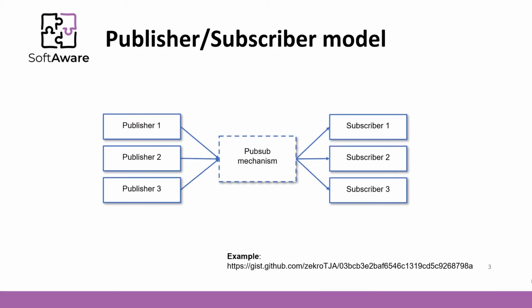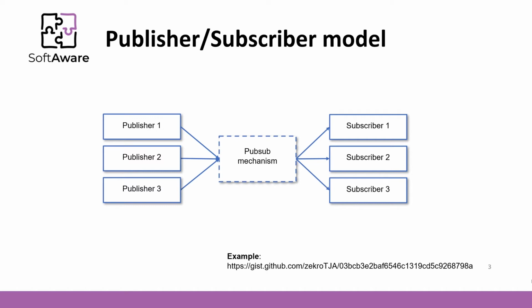A very common model to implement event-driven architecture is a publisher-subscriber model. In short, it is referred to as the pub-sub model. In this model, the event producers are called publishers and consumers subscribers. This type of communication is one way. Information flows from a publisher to the subscribers. The publisher creates event information, the subscriber consumes that information.